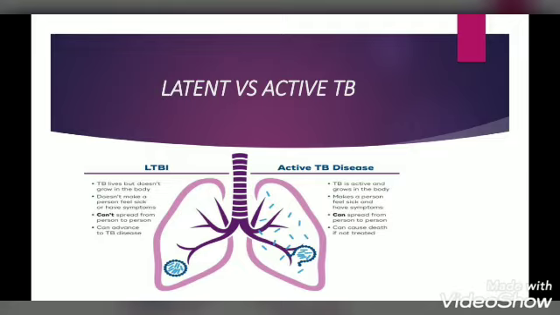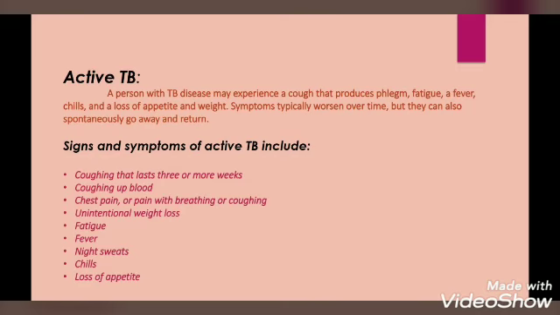Active TB. The person with active TB will have symptoms, and these active TB will make the victim feel sick, and it grows in the body of the victim and it can spread from one people to another people. Symptoms of active TB. Coughing that lasts 3 to more weeks, coughing with blood, chest pain, unconditional weight loss, fatigue, fever, chills and loss of appetite.